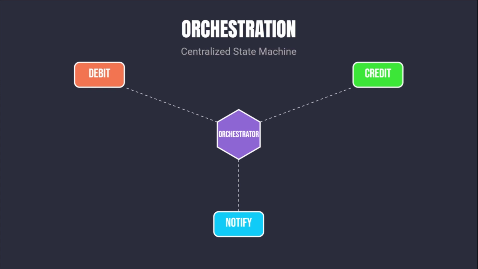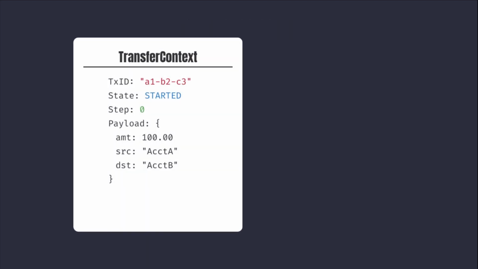Choreography, relying solely on event chains, becomes unmanageable when compensation logic involves complex branching or external system calls, introducing significant operational complexity. The orchestrating service maintains the state machine for each transfer request. The core data structure, the transfer context, must persist the unique transaction ID, the current step index, the status of each local transaction, and necessary payload data like amounts and account identifiers.